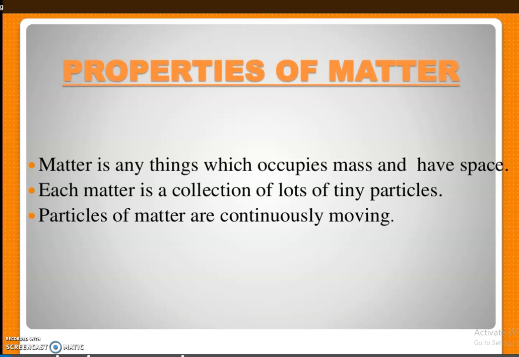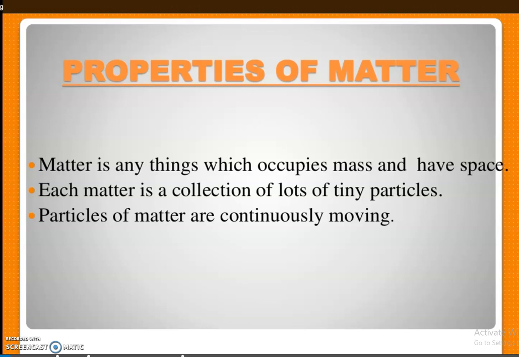If a thing does not have any mass or space, then we cannot call it matter. For example, thoughts. We have a lot of thoughts. Do they have any mass? Do they occupy any space? No. So we cannot consider thought as matter.